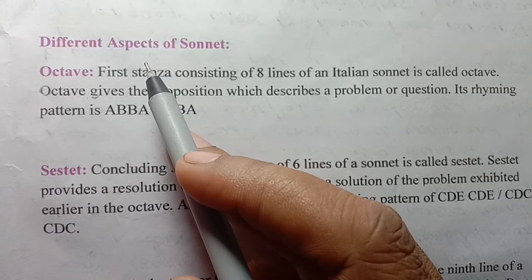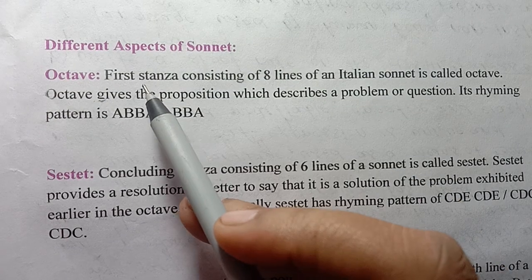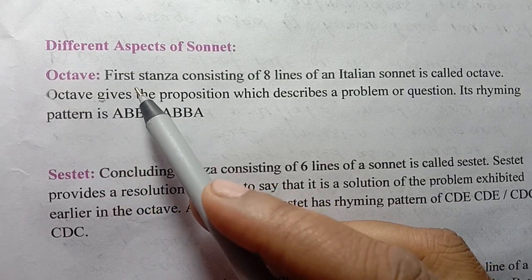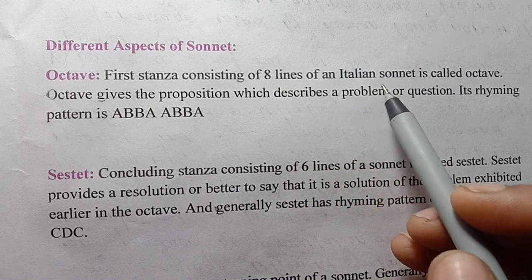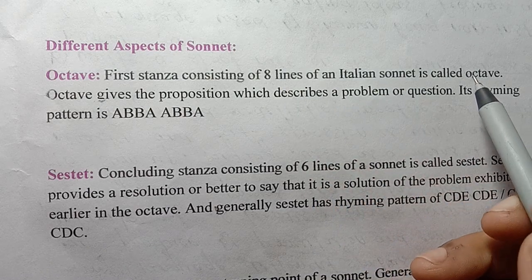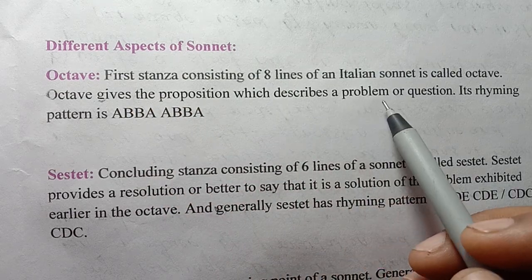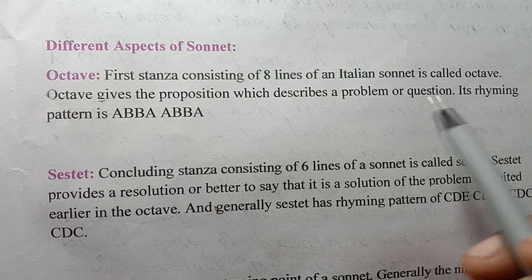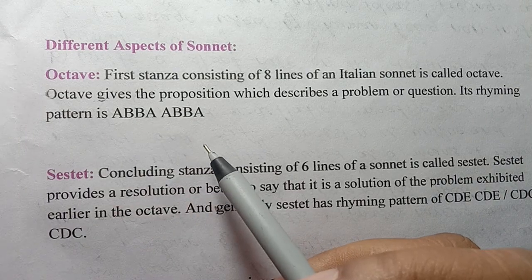Now you will know about different aspects of sonnet. First of all comes octave. The first stanza, consisting of 8 lines of an Italian sonnet, is called the octave. The octave gives the proposition, which describes a problem or a question. Its rhyming pattern is ABBA, ABBA.